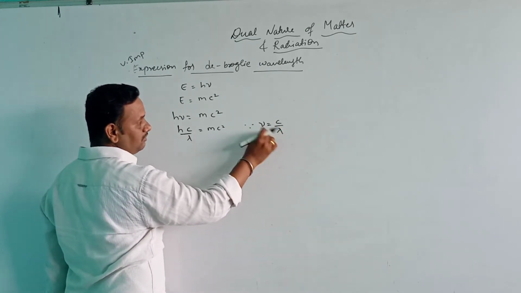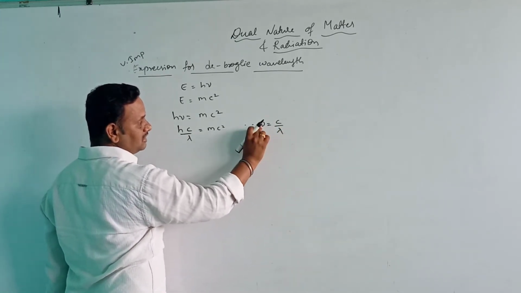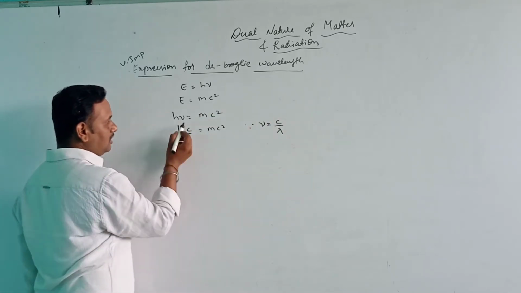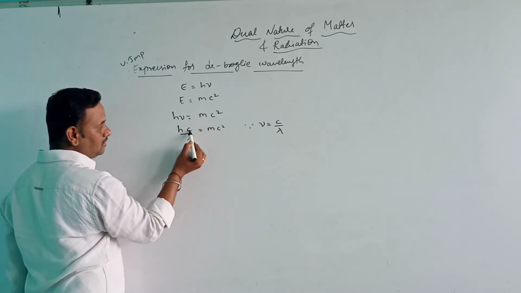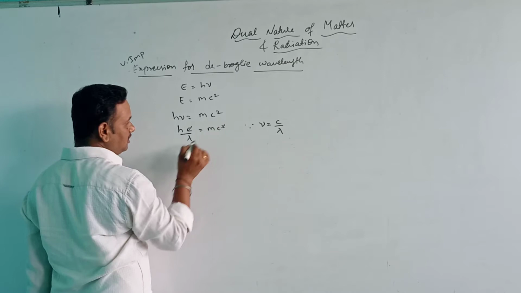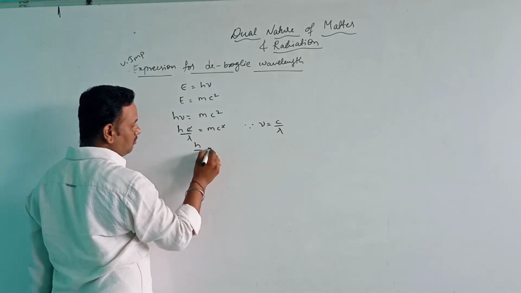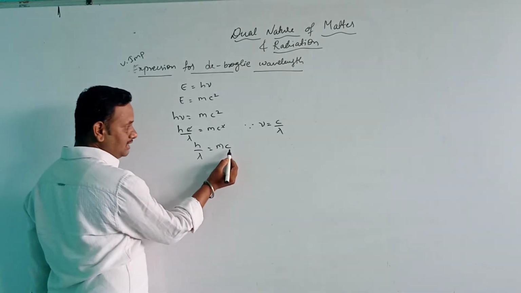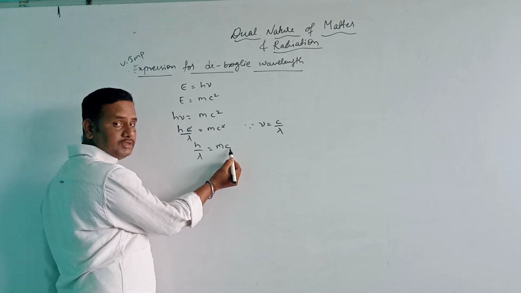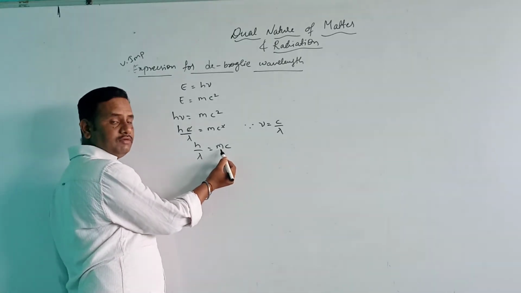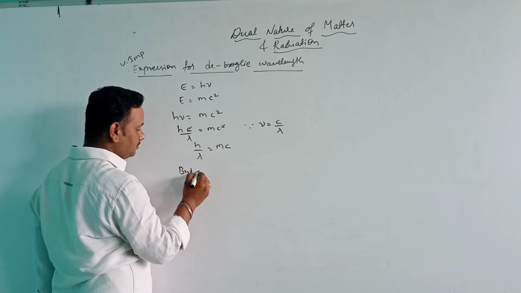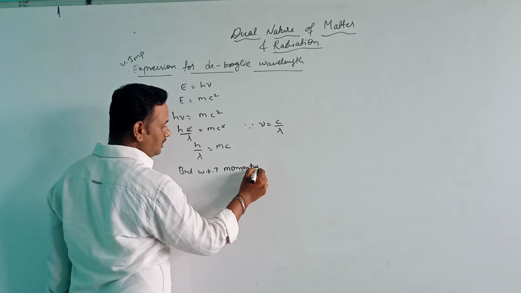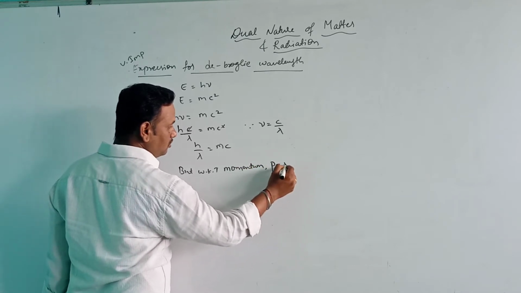Nu equals c by lambda is the relation between frequency and wavelength. Frequency is always inversely proportional to the wavelength, and c is the speed of light. Substituting nu as c by lambda, c gets cancelled, and we get h by lambda is equal to m into c. But we know that momentum can be written as P equal to m into c.